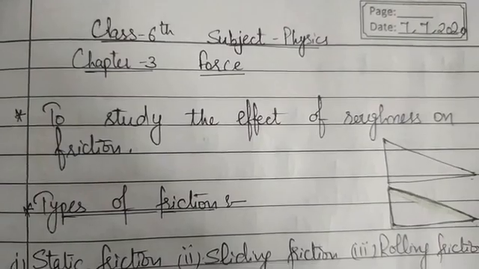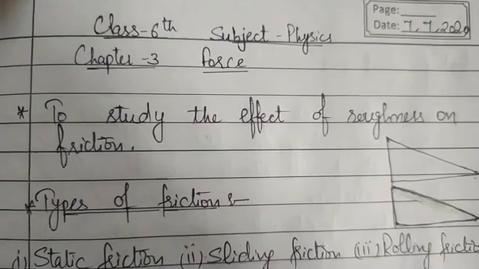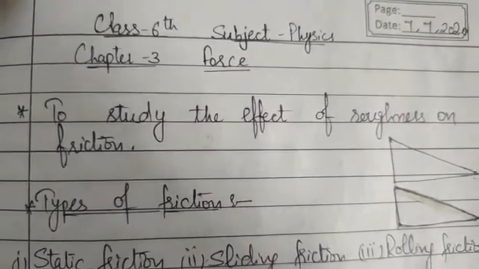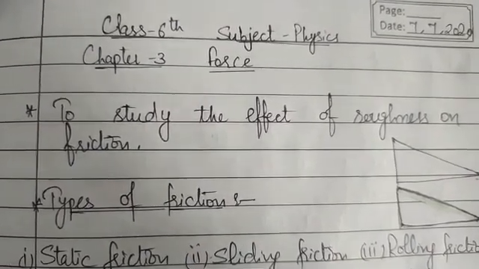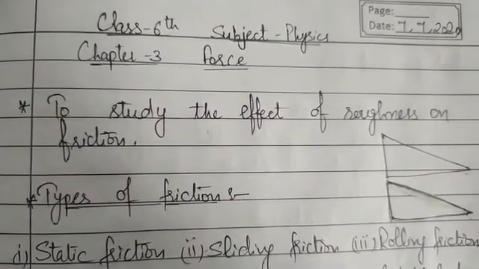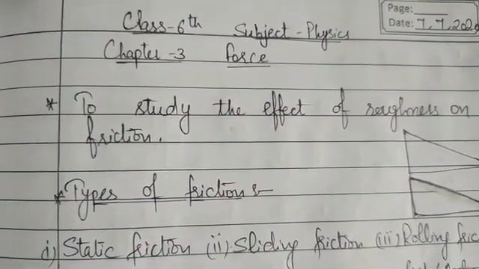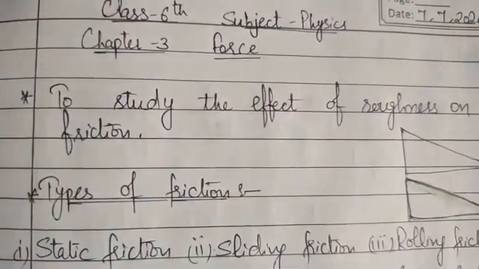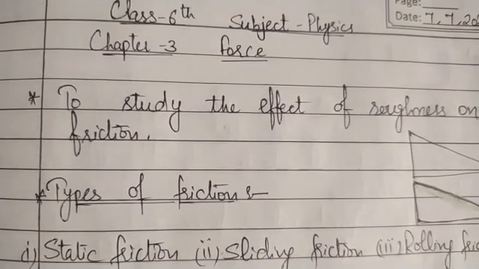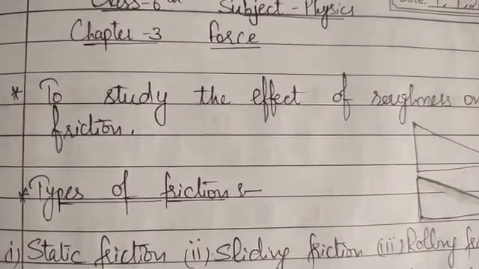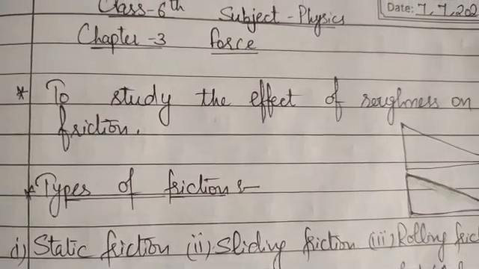In the previous video you have learnt about frictional force, its cause and the factors on which this frictional force depends. There are two factors: first is the nature of the surface and second is the weight of the object. Nature means whether the surface is rough or smooth, because if the surface is smooth then the frictional force will be less, and if the surface is rough then the frictional force will be more. That means there is an effect of roughness of the surface on the force of friction.